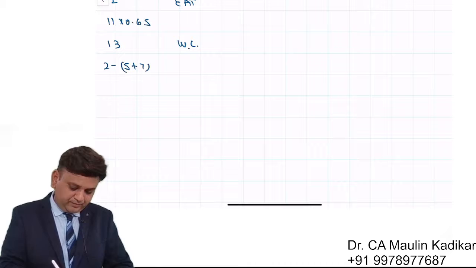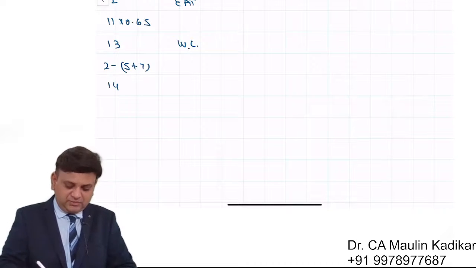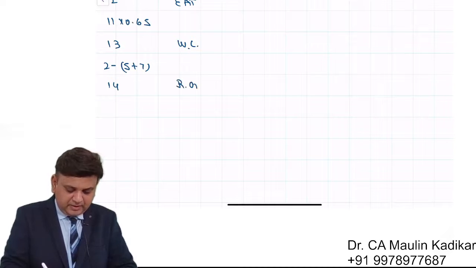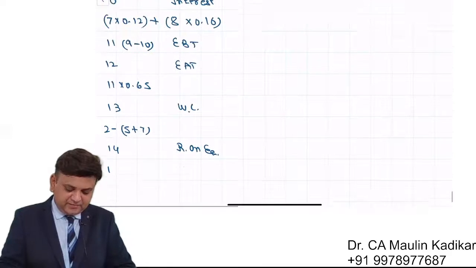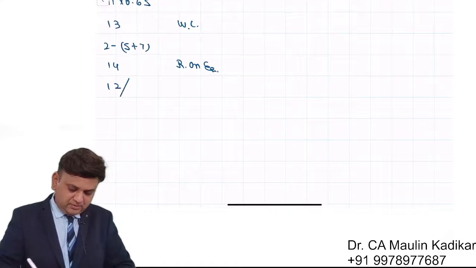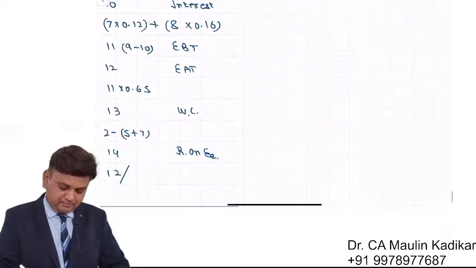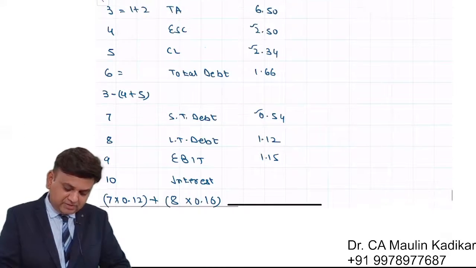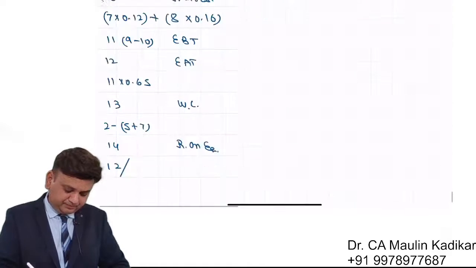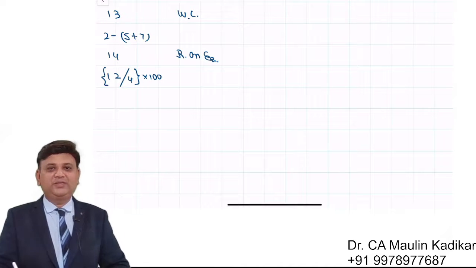Row 14. Rate of return on shareholders' equity, that is return on equity, will be computed as earnings after taxes, row 12, divided by equity share capital. The amount of the equity share capital is 2.5. In which row is 2.5? It is in row number 4. So 12 upon 4 into 100. That is the way the return on equity is calculated.